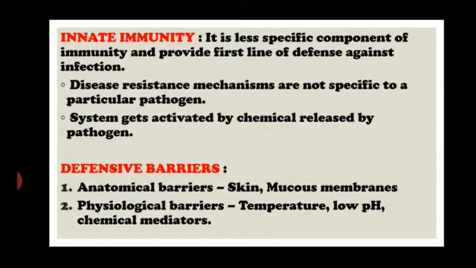Innate immunity is the less specific component of immunity. What does that mean? That means it does not have different mechanisms for different creatures or different infectious agents. It has common mechanisms to deal with all types of microbes or infectious agents which can cause any disease in our body, and it provides the first line of defense.